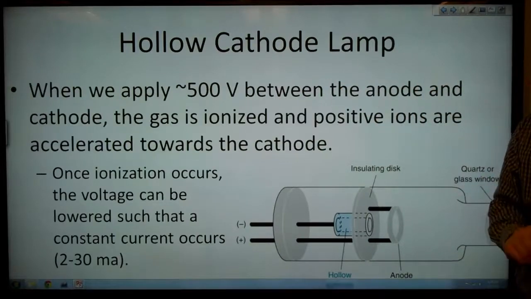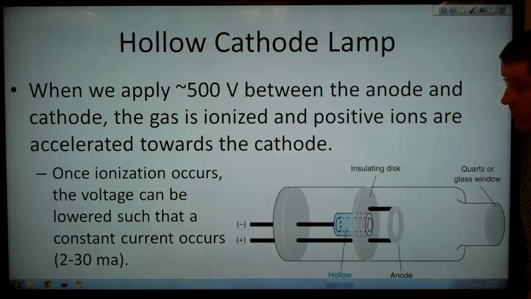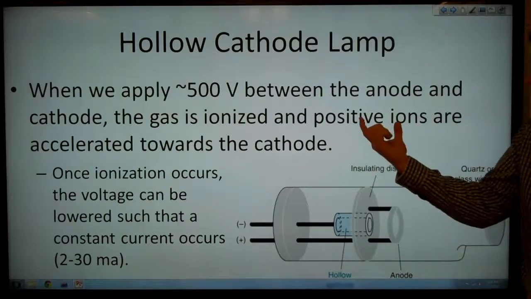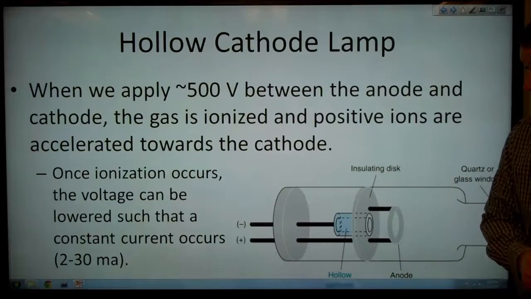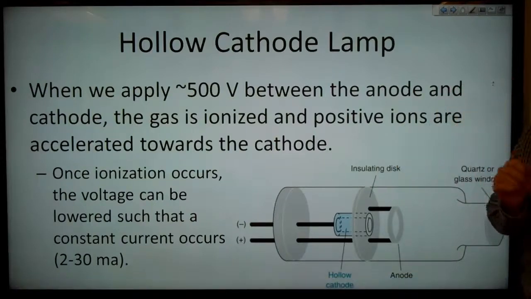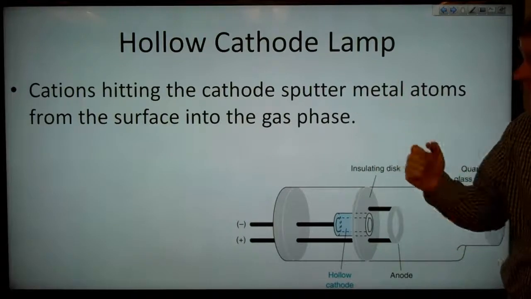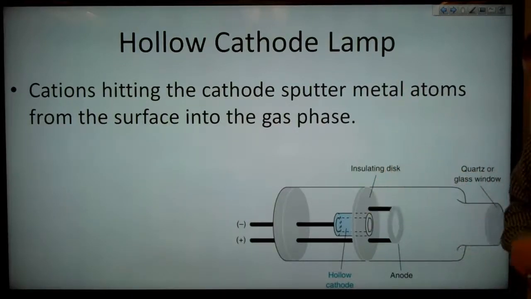And now when we apply around 500 volts between the anode and the cathode, then the gas is ionized and positive ions are accelerated towards the cathode. And once ionization occurs, then the voltage can be lowered such that the constant current occurs at around 22 to 30 milliamps. So cations hitting our cathode then sputter metal ions from the surface off into the gas phase, and